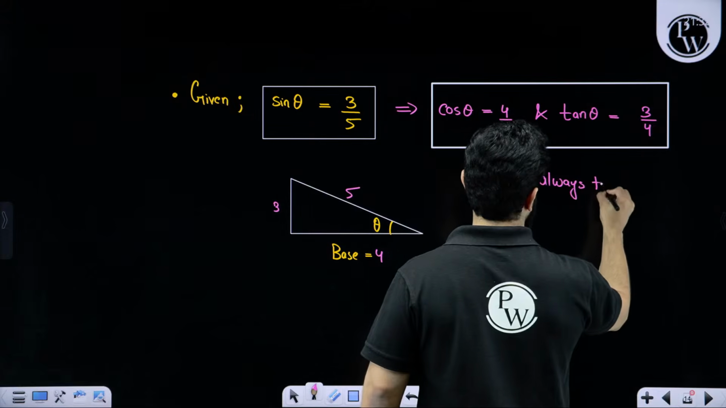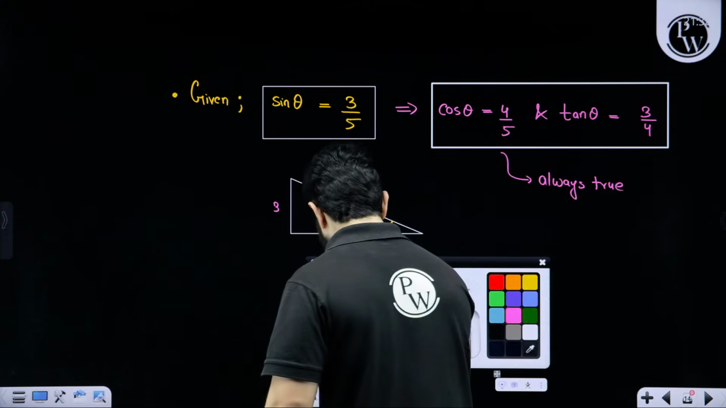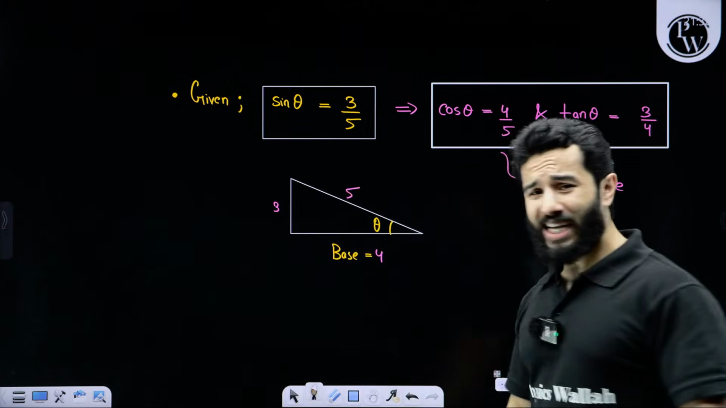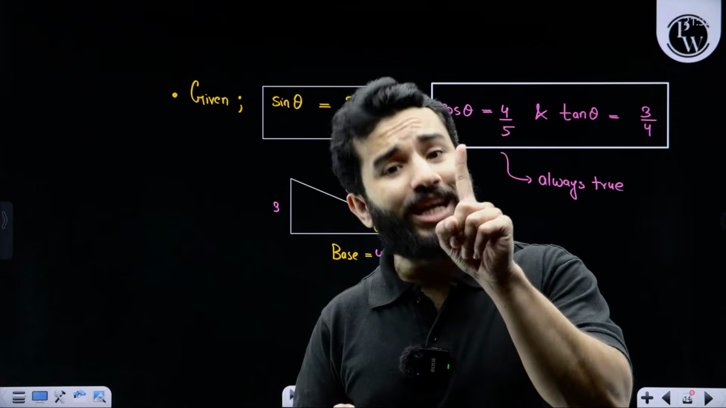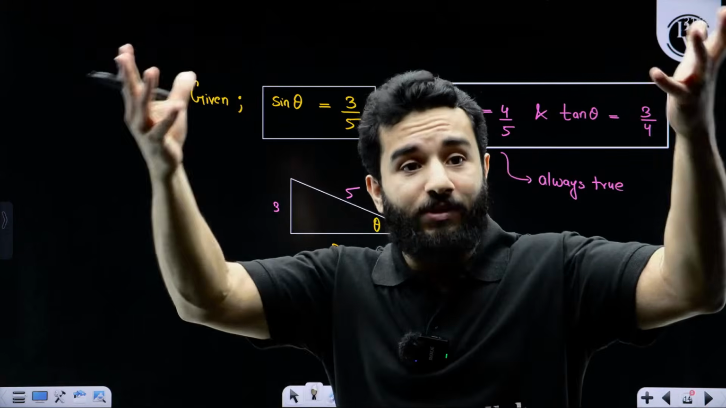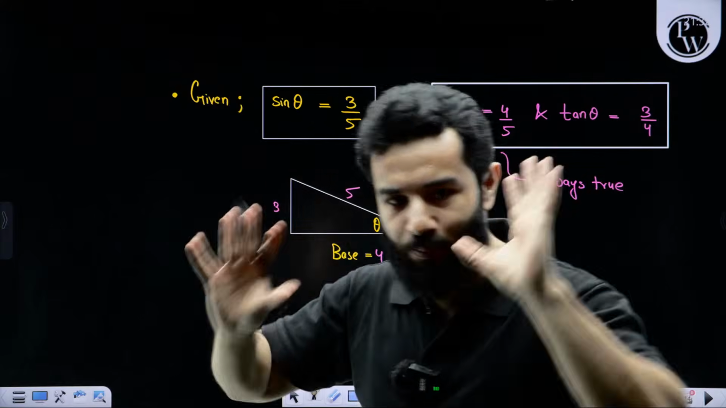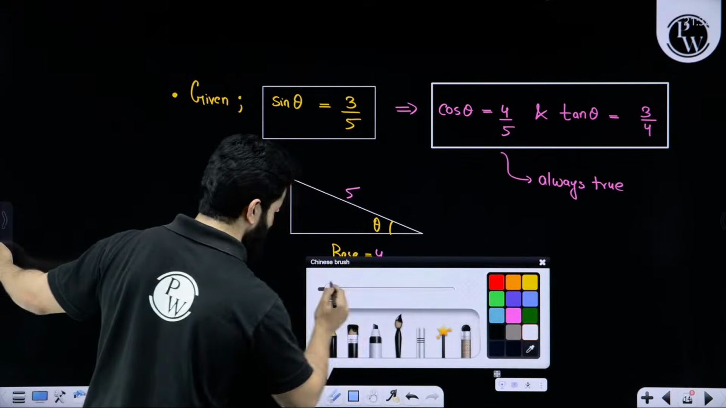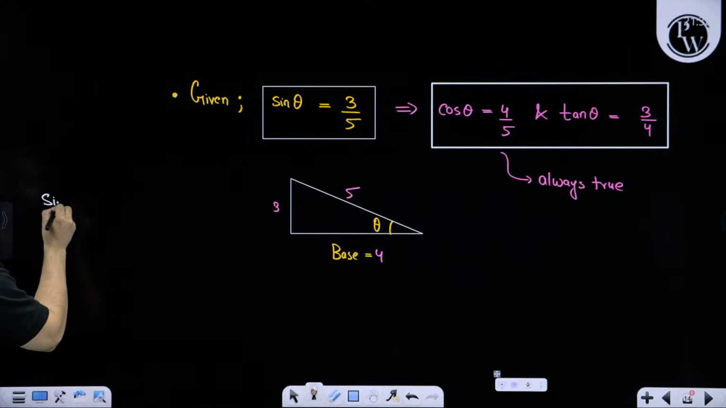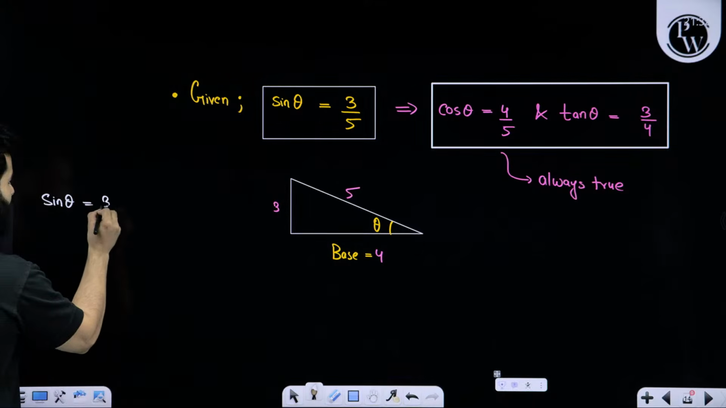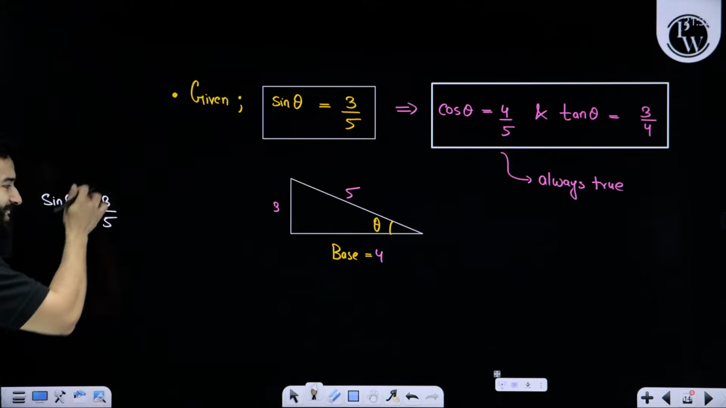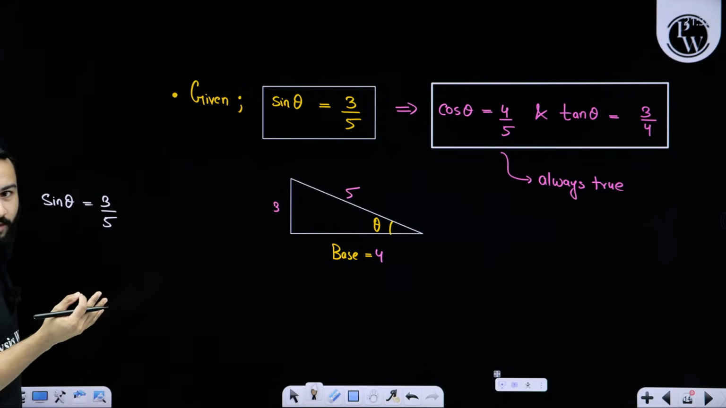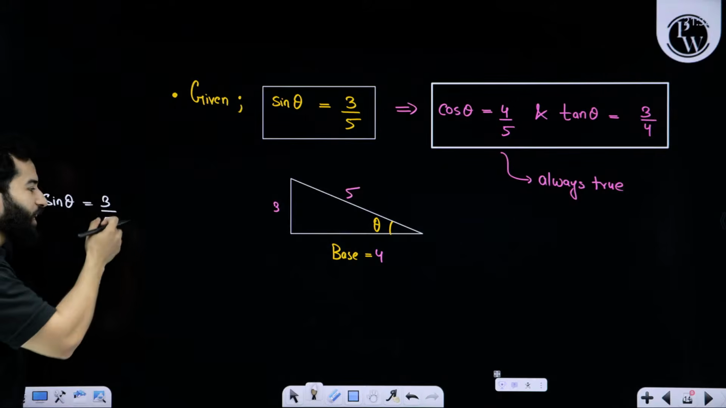Always true. But my point is, we cannot only assume that there is only one triangle. There can be more triangles. Let me explain this concept. For example, let's suppose sine theta is 3 by 5. Now, this is the simplest ratio. We cannot cancel 3 and 5 any further.